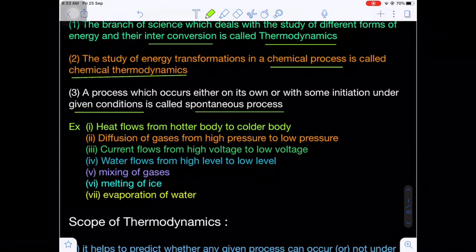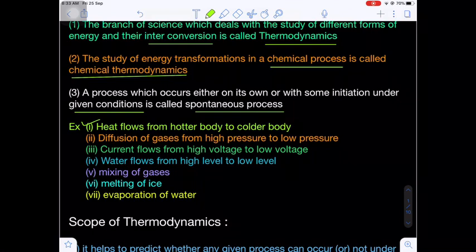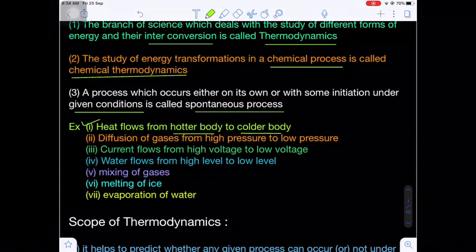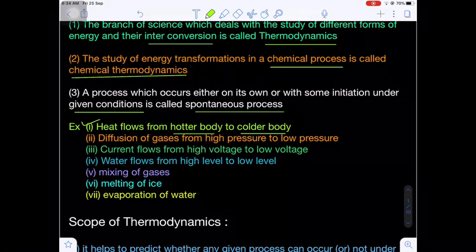Let's see. Number one, heat flows from a hotter body to a colder body. We know when there are two objects at two different temperatures, one object will be at high temperature, that is called a hot body, and the other at low temperature, that is a cold body. Obviously, heat flows from a hotter body to a colder body by virtue of the temperature difference. This is a spontaneous phenomenon.